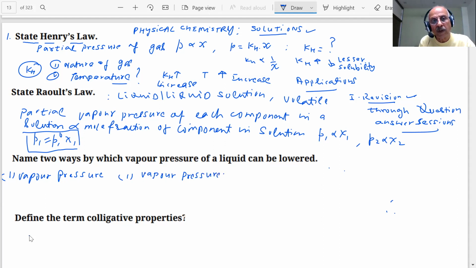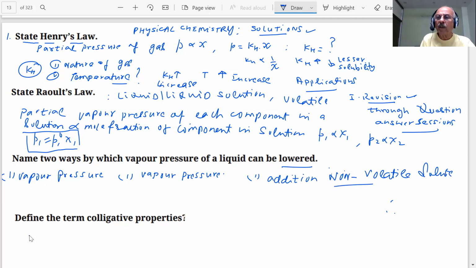Vapor pressure can be lowered by addition of a non-volatile solute. You have seen that when there are non-volatile solute particles on the surface, they do not form vapors, so the vapor pressure of the liquid will be lowered.